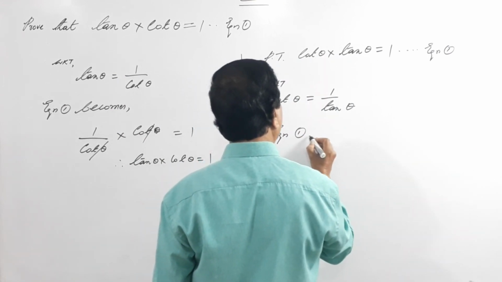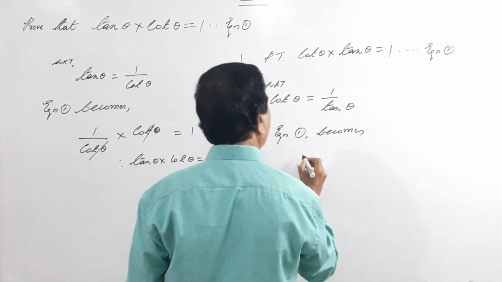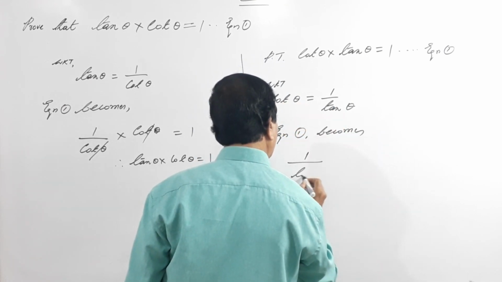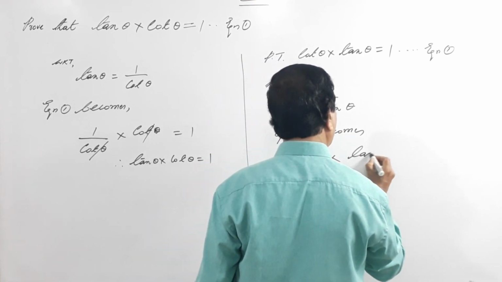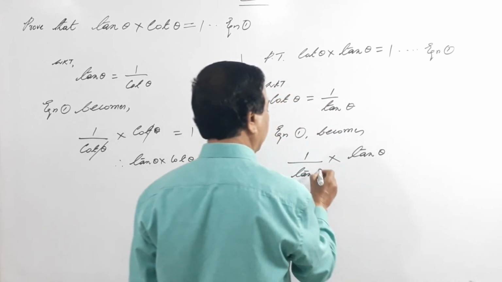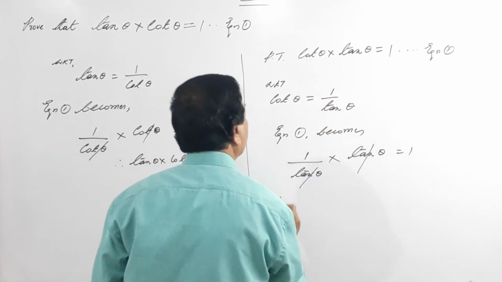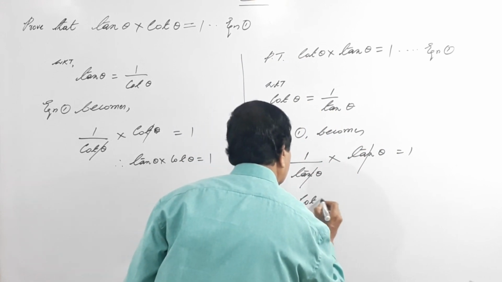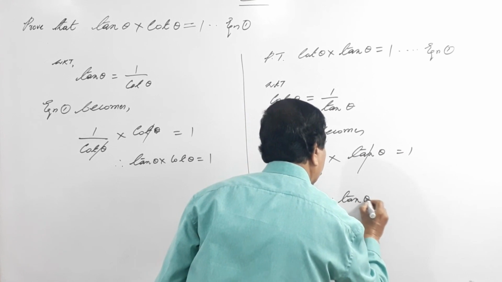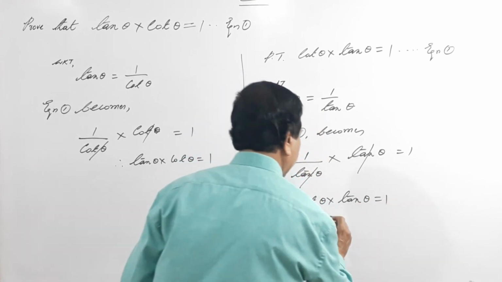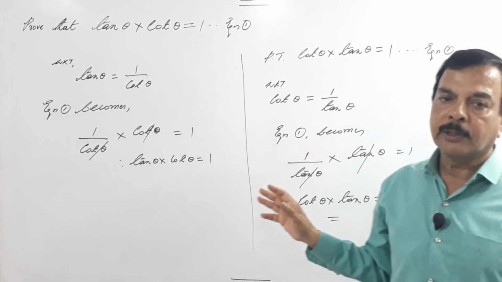Equation 1 becomes cot is 1 by tan into tan theta. So tan cancels, we are left with 1. Therefore cot theta into tan theta equals 1. Hence proved. So this is all about reciprocals.